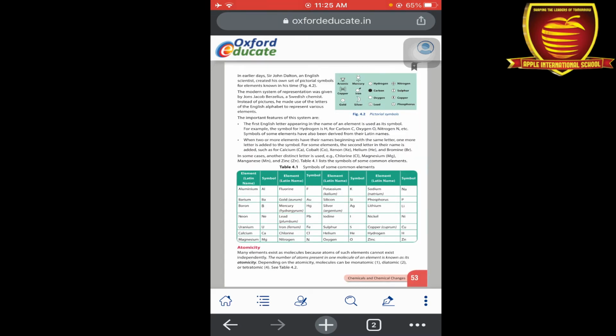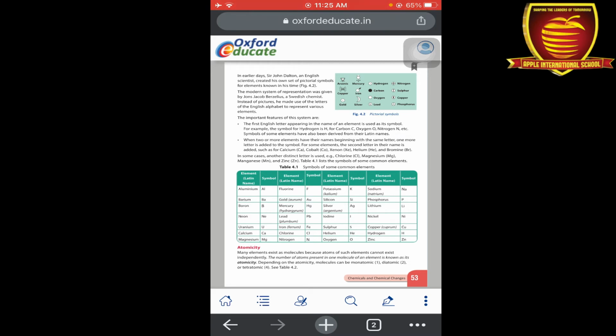Next is Sir John Dalton. He was a scientist, a chemist, who proposed some symbols according to the names of elements. As you heard, hydrogen starts with the letter H, so the symbol of hydrogen is also H. Carbon starts with C, so the symbol of carbon is also C. Nitrogen is N, etc.